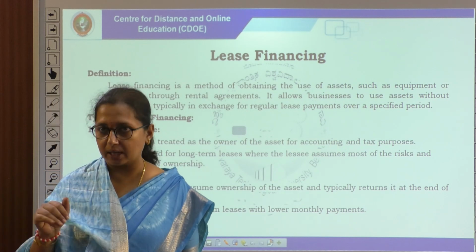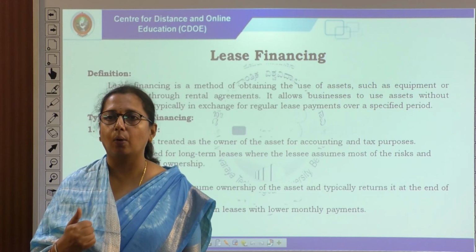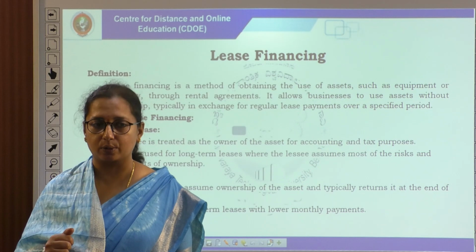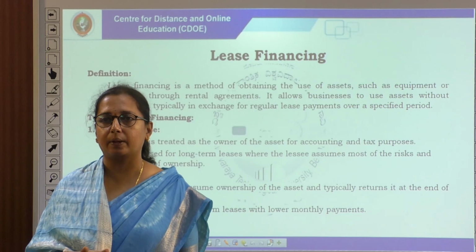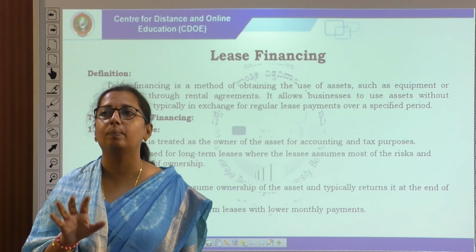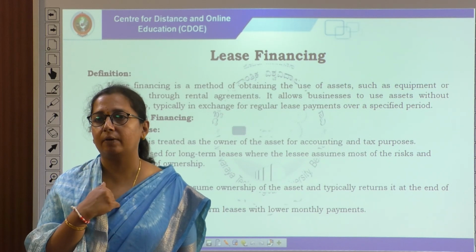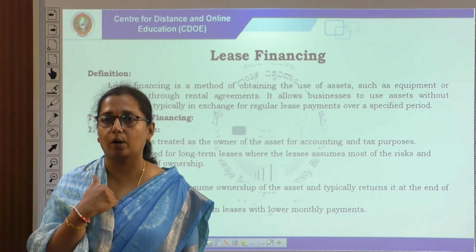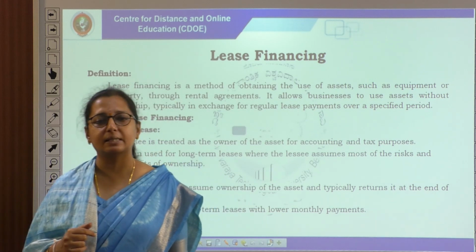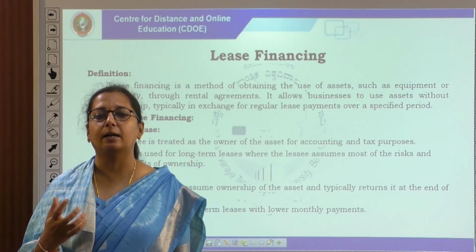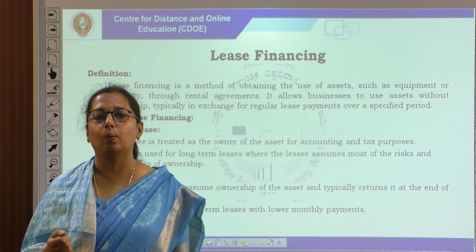Until we utilize that property, it will be on our hold, as ownership has been transferred to us. Whereas in an operating lease, the lessee does not assume ownership; the asset is used only for that particular time period. Whatever happens to that asset, the ownership cannot be claimed by me, it should be handled by the lessor. The lessee typically returns it at the end of the lease term, often for short term leases with lower monthly repayments.